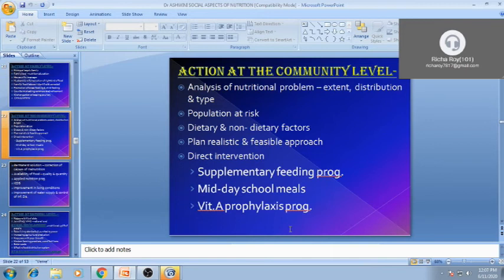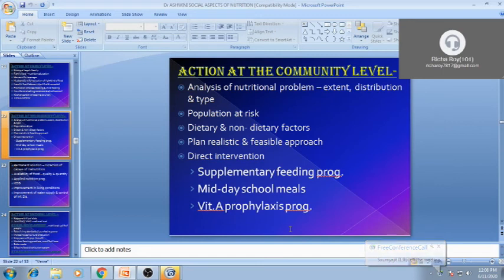Then at community level, if a nutritional problem is there, then identify it. Then a dietary schedule should be prescribed, vegetarian or non-vegetarian, whatever food factors are there, which is locally available, and we will plan a realistic and feasible approach for that. It's not like just eat cashews, eat almonds, and nutritional status will increase. It is not like that. Whatever feasible, basic, cheap food items are there, we will suggest to that family, and we will do regular monitoring in that area.